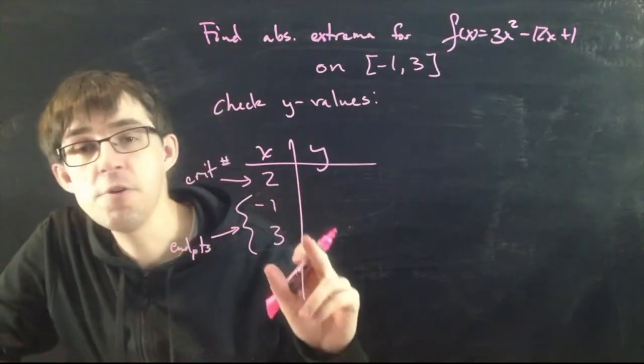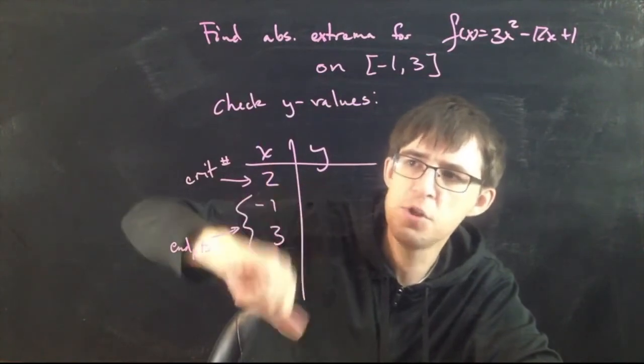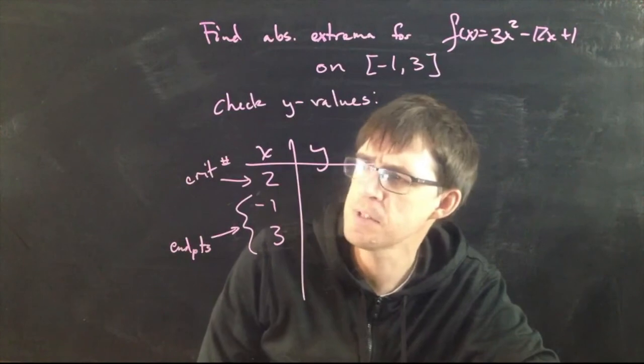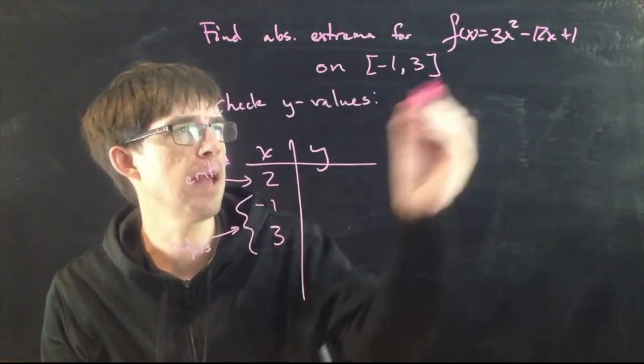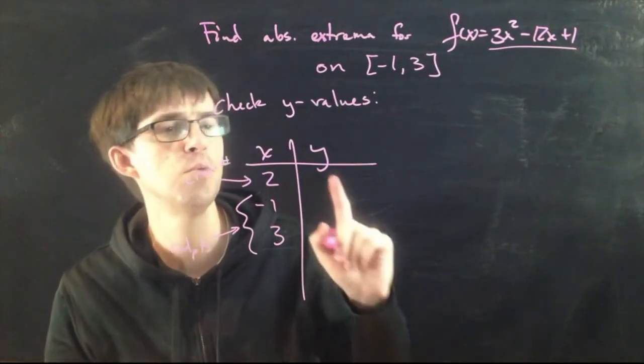Every example you ever do will include all the critical numbers and the two endpoints. All right? How do you find the x and the y values? We know the x values. How do you find the y values? You just plug those numbers into the original function. You can use your calculator for this step. It's not so hard to do this by hand in this example. I plug x into the original function. Make sure you're not plugging into the derivative here because you want the y value.